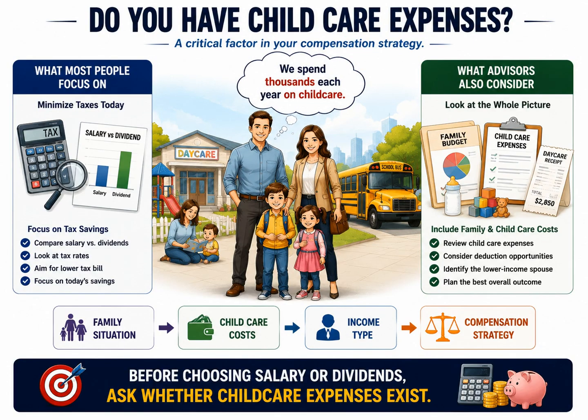The key lesson is simple. Before choosing between salary, dividend, or a hybrid approach, advisors should always ask whether childcare expenses are part of the family's financial picture. Good compensation planning is not just about reducing taxes in one area. It is about understanding how all parts of the family's tax situation interact with one another. The most successful planning strategies look at the entire family, not just the corporation. And sometimes a single question about childcare expenses can uncover planning opportunities that would otherwise be missed.